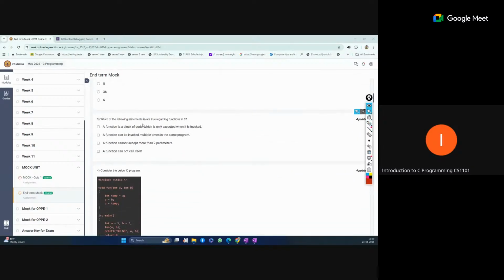Which of the following statements is true regarding functions in C? A function is a block of code which is only executed when it is invoked. It is true.